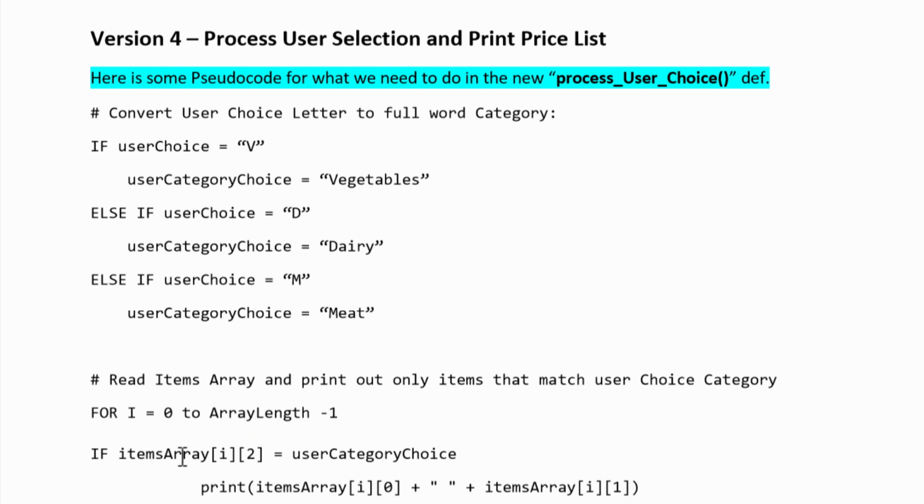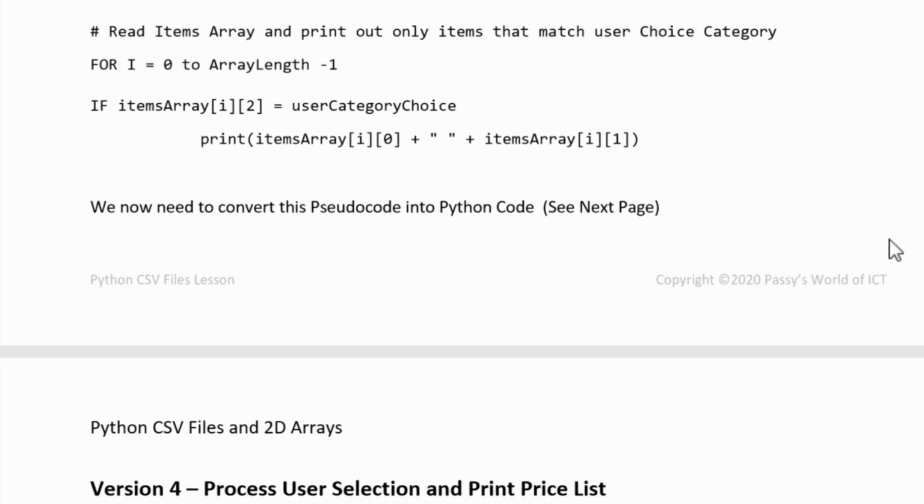So if the items array category that we're looking at equals the user choice one that they actually chose, well, then we're going to print it out. So if they chose dairy, this checking here should make sure that only dairy items get printed out when it goes through the whole 2-dimensional array of all the items. So that's kind of the pseudocode, and that needs to be converted into Python code for version 4.